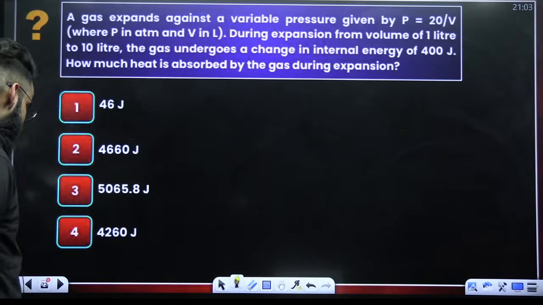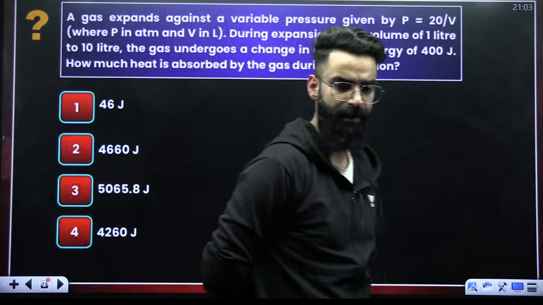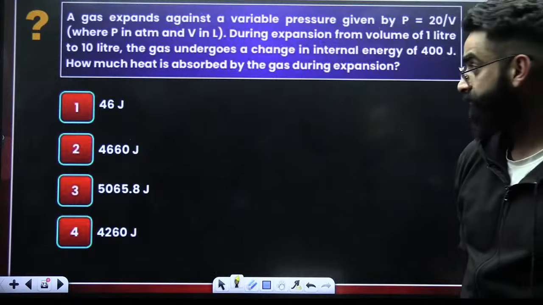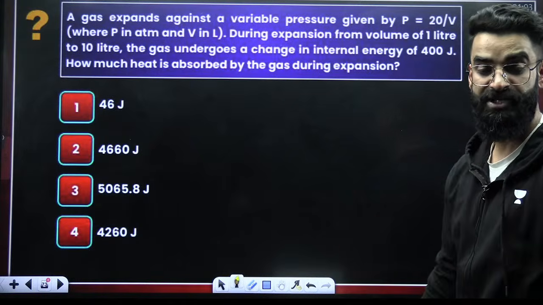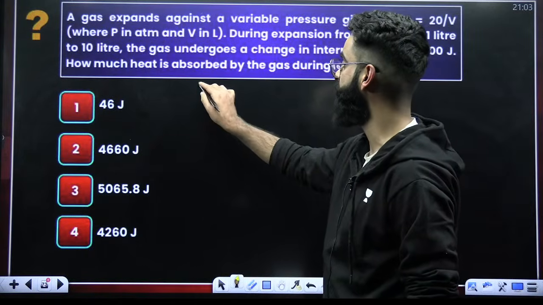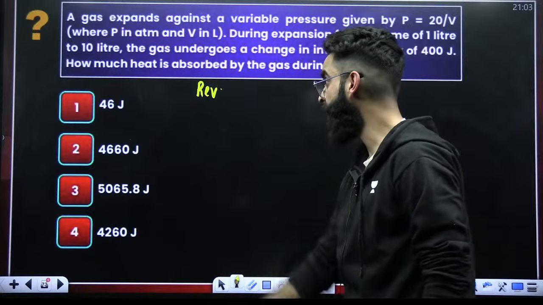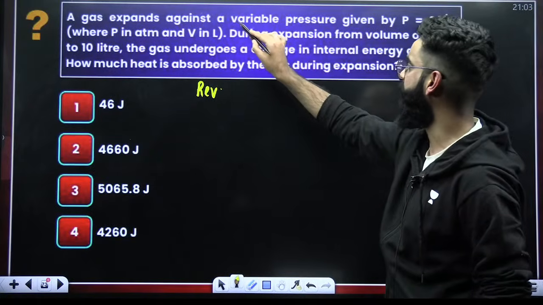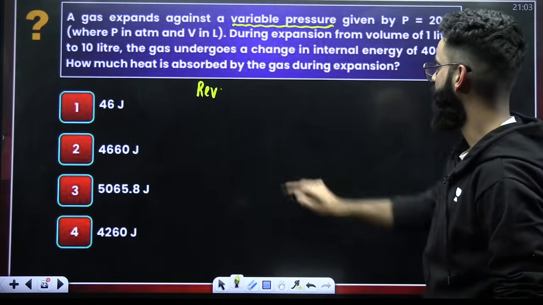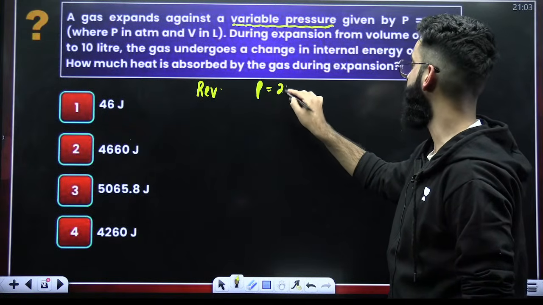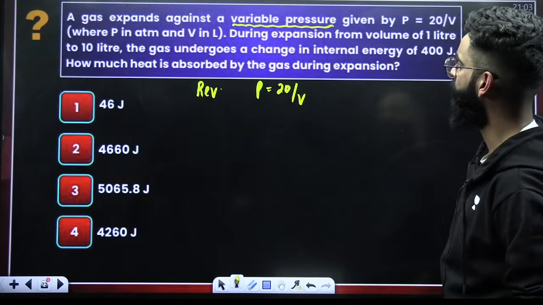All right. Look at this one. A gas expands against a variable pressure. Variable pressure means process which one? Reversible or irreversible? It's a reversible process. So if it is mentioned as variable pressure, it's a reversible process. Pressure is given to me as 20 divided by V. Pressure is in atm, volume is in liters.